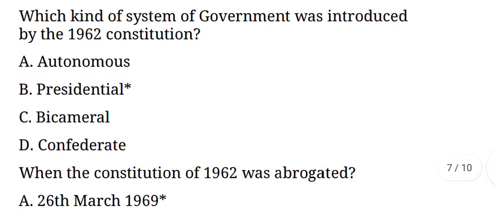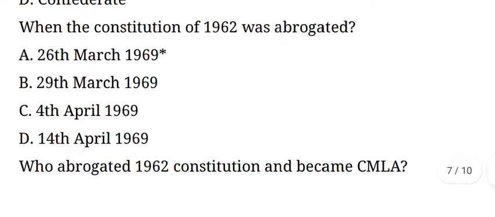Next question. Which kind of system of government was introduced by the 1962 Constitution? Its answer is option B, presidential. Next question. When was the Constitution of 1962 abrogated? Its answer is option A, 26th March 1969.